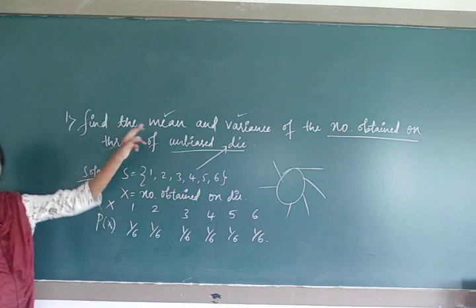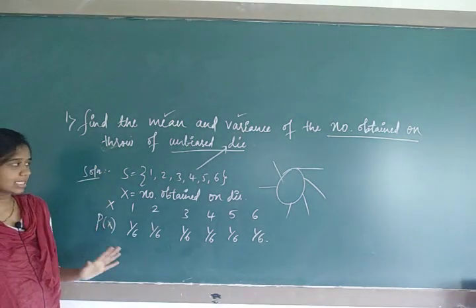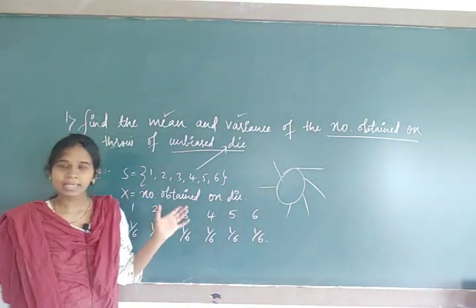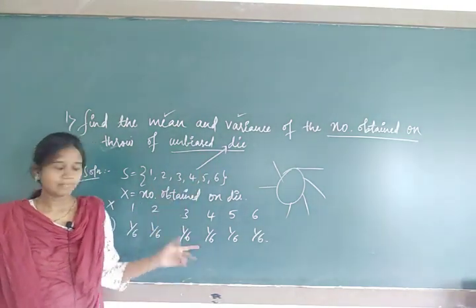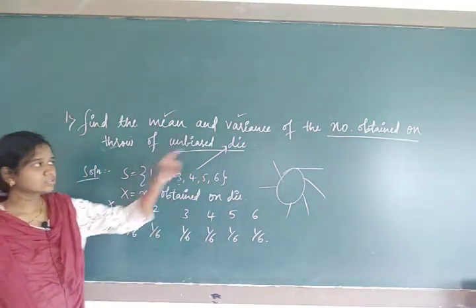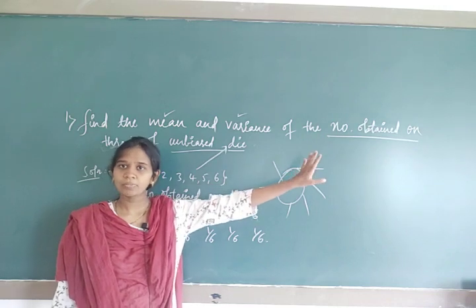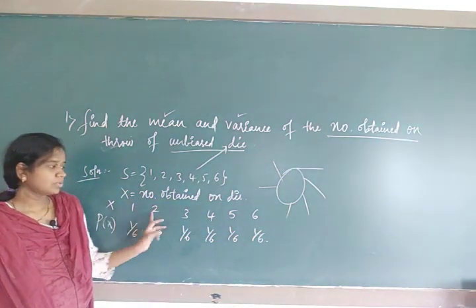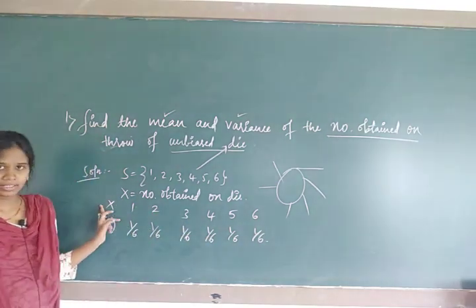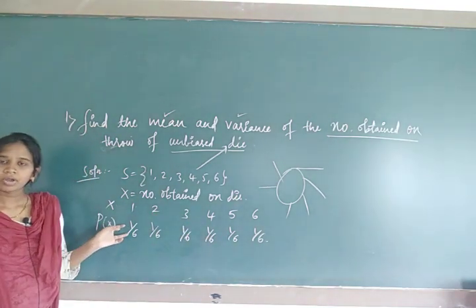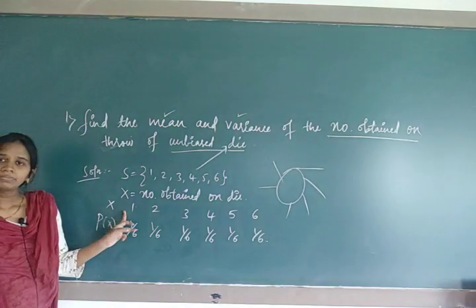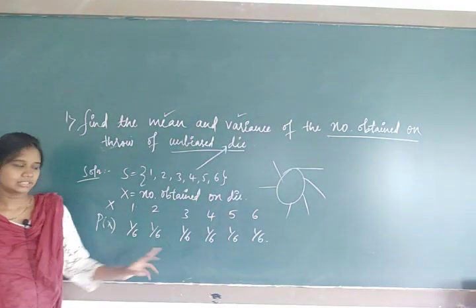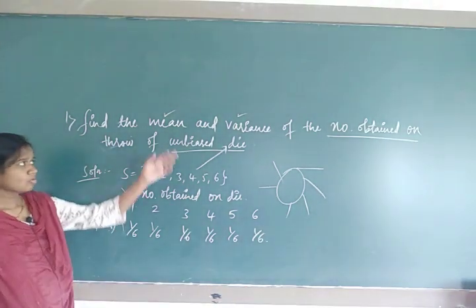Now any doubt? I will once again explain why I have written the sample space. The question is based on a die. How did I take x? X is already mentioned in the question: number obtained on a die. What are the possible numbers you are going to obtain on a die? 1, 2, 3, 4, 5, 6. So you have written x. Next, the probability distribution, how did I write it? 1, how many times is it going to appear? 1 time, 1 upon 6. Similarly like that. Now go on with the mean.